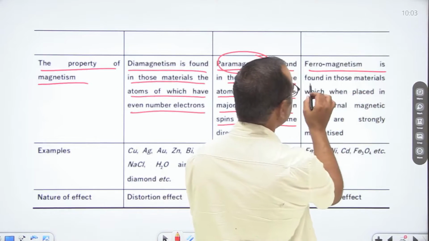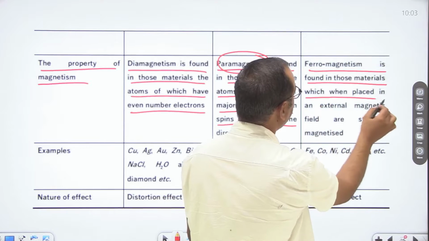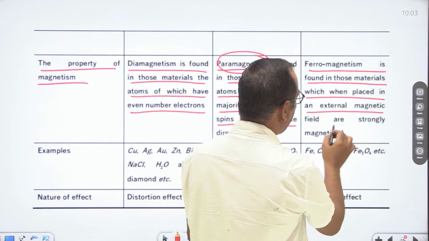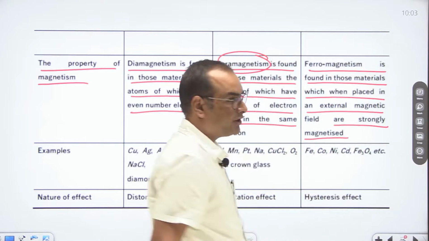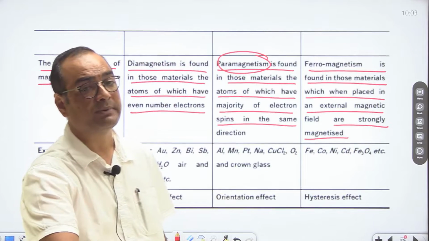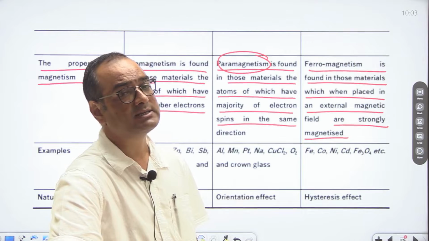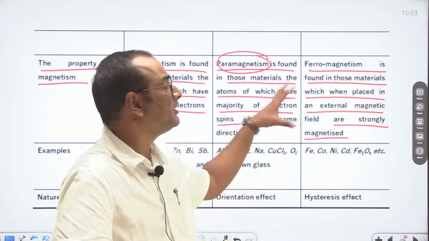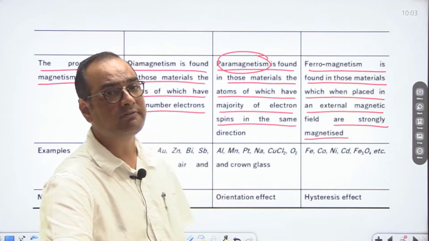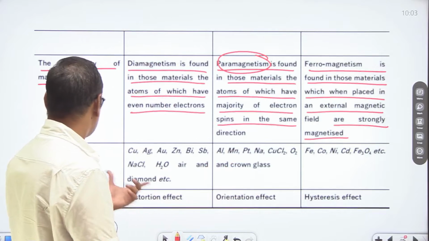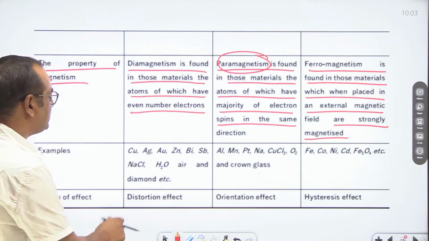Ferromagnetism is found in those materials which, when placed in an external magnetic field, are strongly magnetized. So if any sample of magnetic material is placed in an external magnetic field and it is strongly magnetized, then such a sample of magnetic material is ferromagnetic, and this property is ferromagnetism. So we can see examples here.